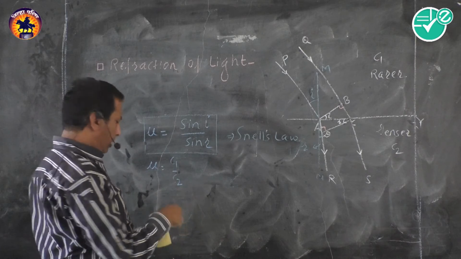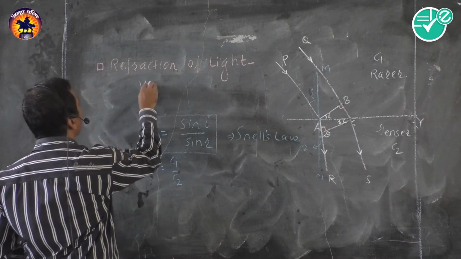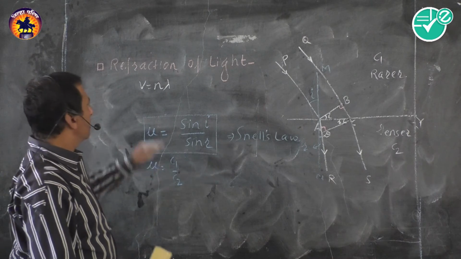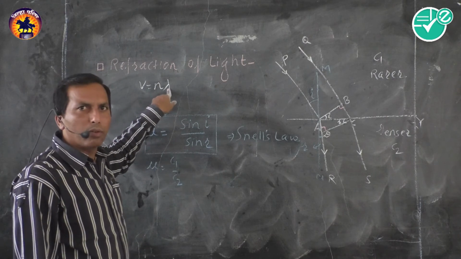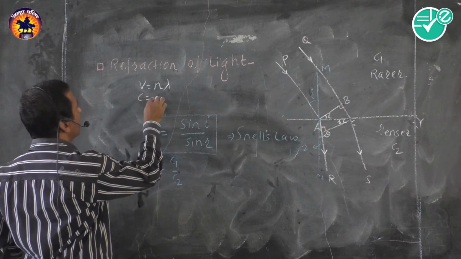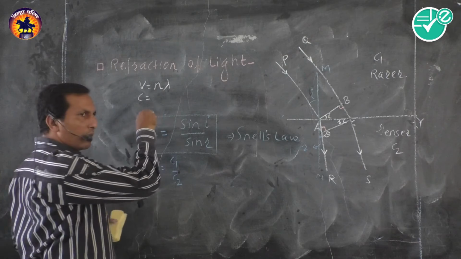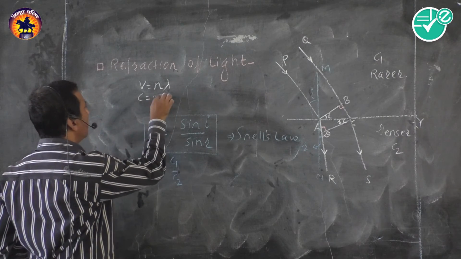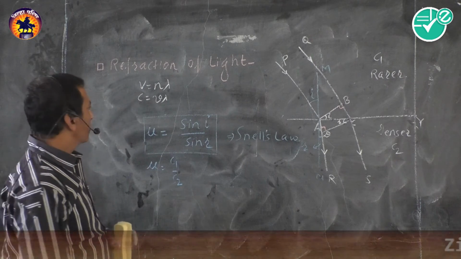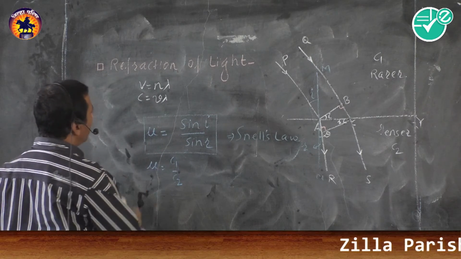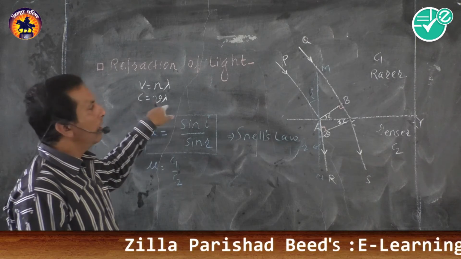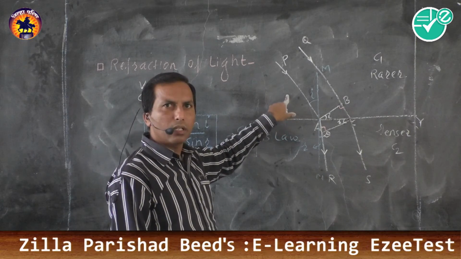According to our sound wave, V is equal to nu lambda, we know. Velocity is nothing but the product of frequency and wavelength. Similarly, velocity of light C is also the product of frequency and wavelength, that is nu into lambda. According to theory, frequency remains constant in any medium, whether it is rarer or denser.